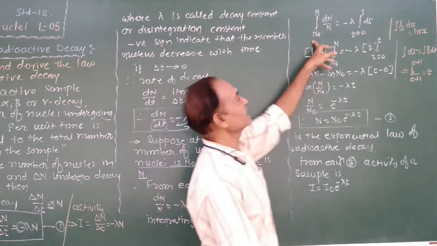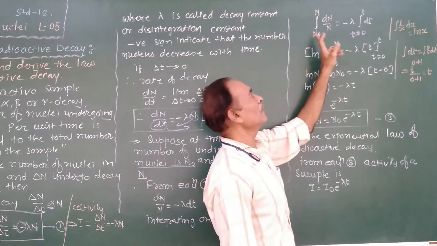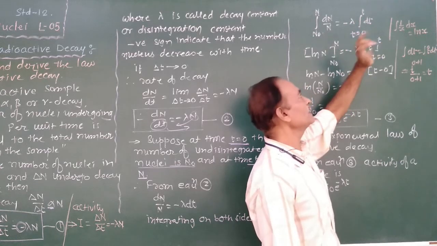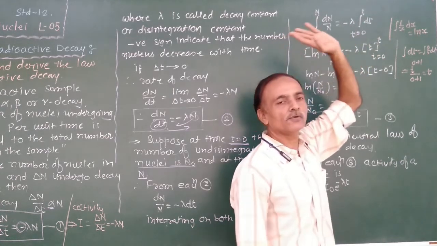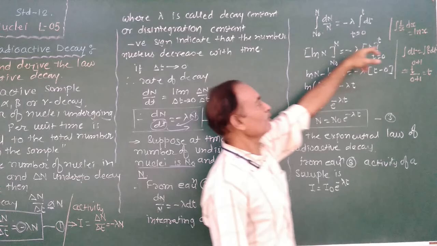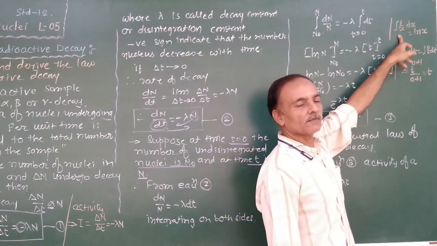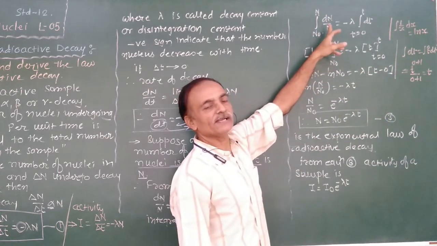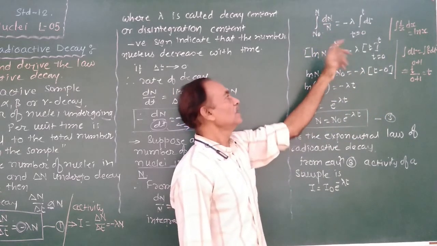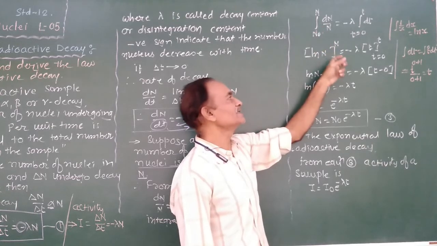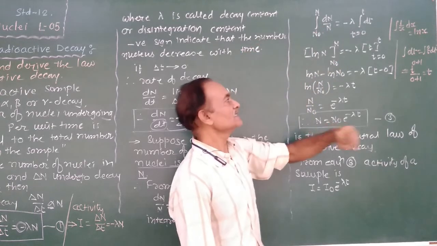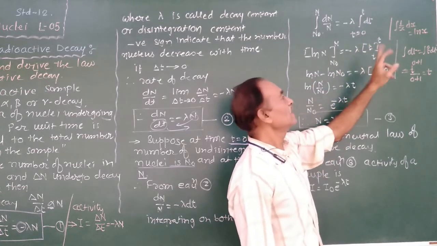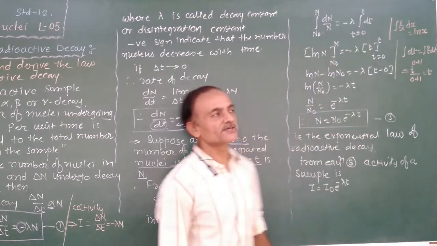Therefore, taking the integration of dn by n from n0 to n is equal to minus lambda integration of dt from t equal to 0 to t. According to this, integration of 1 upon x dx is equal to ln x. So here, integration of 1 upon n into dn is ln n, value varies from initial n0 to final n, equal to minus lambda as it is. Integration of dt is t, value varies from t equal to 0 to t.